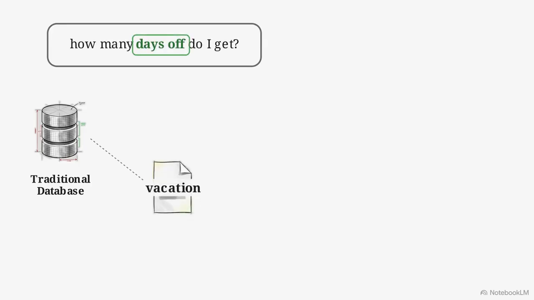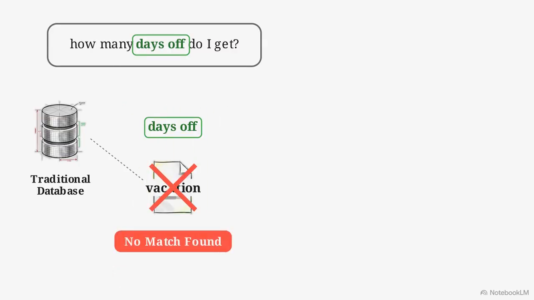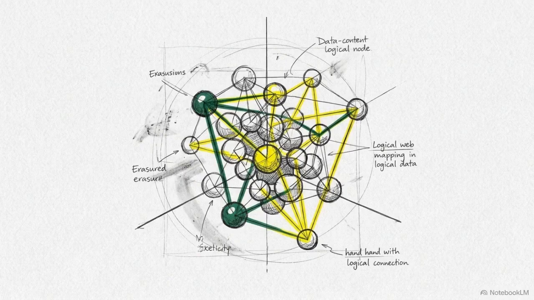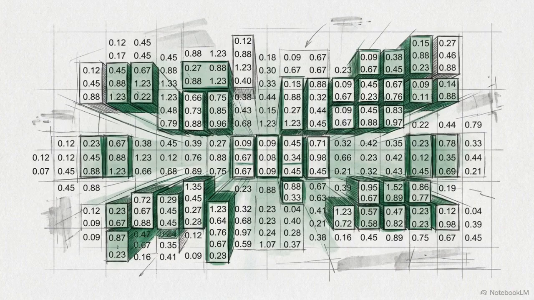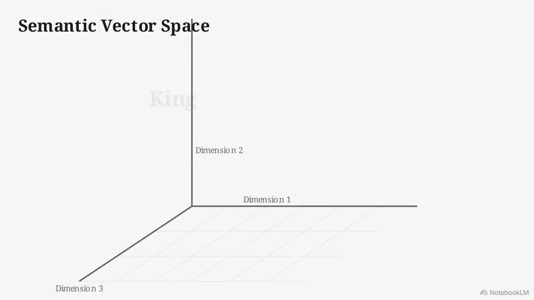This meaning-based matching is achieved through vectors, also known as embeddings, which serve as the mathematical language of semantic search. Embedding models translate unstructured data into lists of numbers, representing coordinates in a multidimensional space. Because these capture semantic relationships, related concepts naturally group together. Vacation, time off, and PTO end up in the same neighborhood, distant from unrelated data.